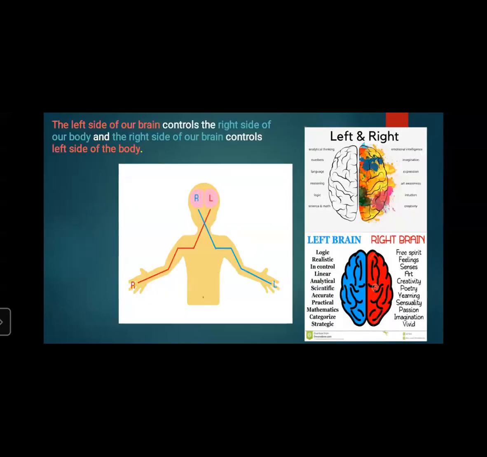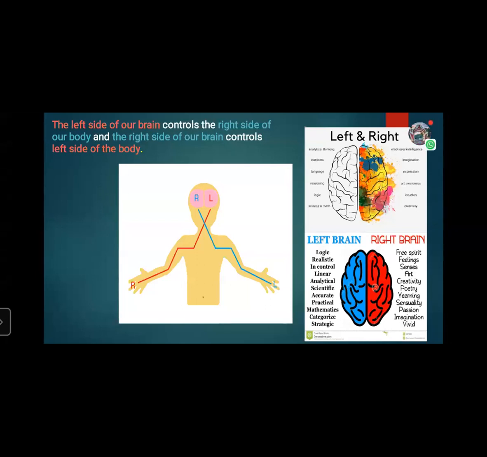Now the left side of the brain controls the right side of our body, and the right side of the brain controls the left side of the body. See, it is in a cross way. You can easily see in the picture: the right side brain controls the left body part, and the left side brain controls the right body part. So the left side of our brain controls the right side of our body, and the right side of our brain controls the left side of the body.